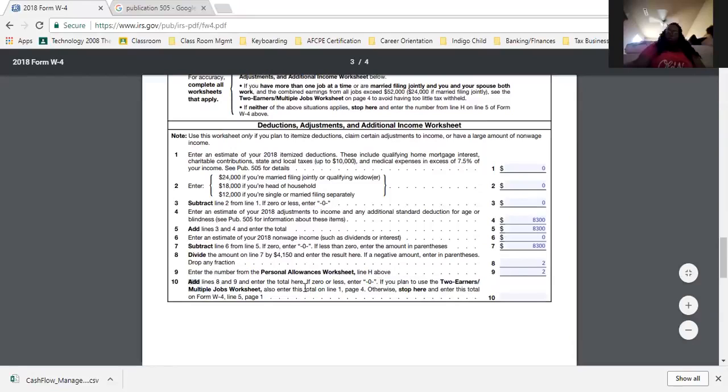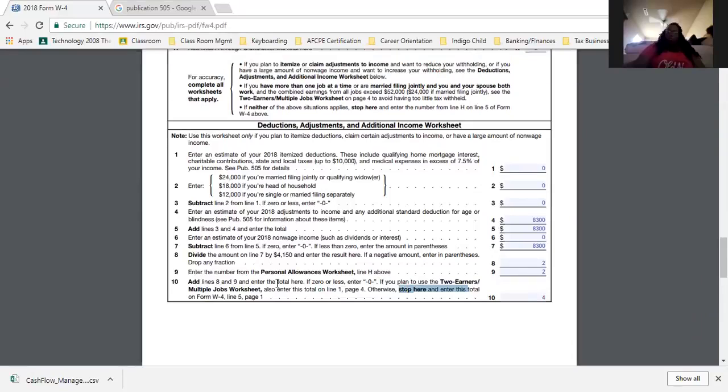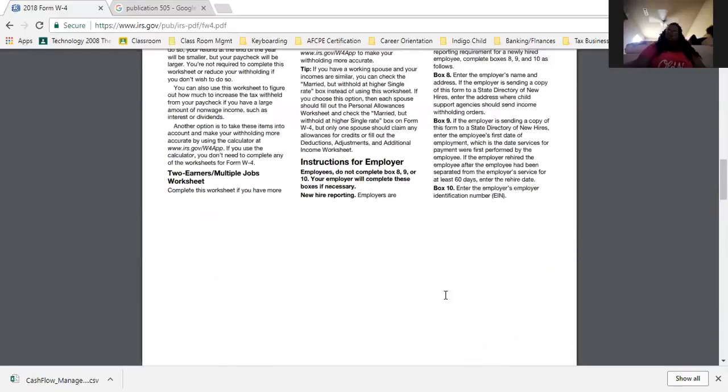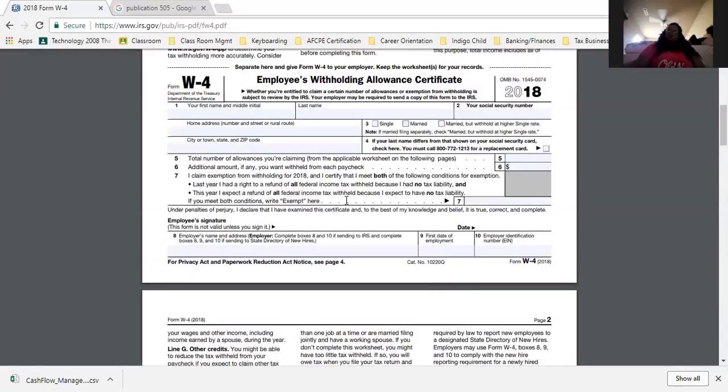So we're going to add lines 8 and 9 together and enter the total here. So 8 plus 9, which is what's in those boxes. So that means 2 plus 2 is 4. Now, we're going to keep reading. It says stop here and enter this total on form W-4, line 5, page 1. So you're going to enter the total on W-4, line 5, page 1. So guess what I'm about to go do? I'm about to scroll up, go to page 1, because it tells me exactly what to do. Go to page 1, which is here.